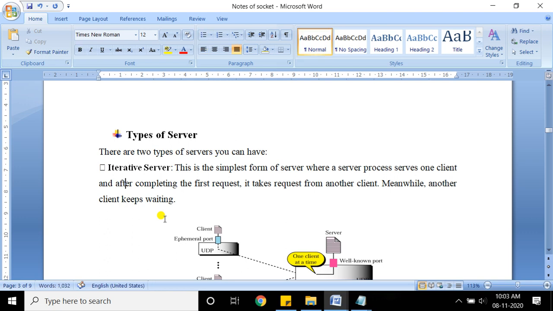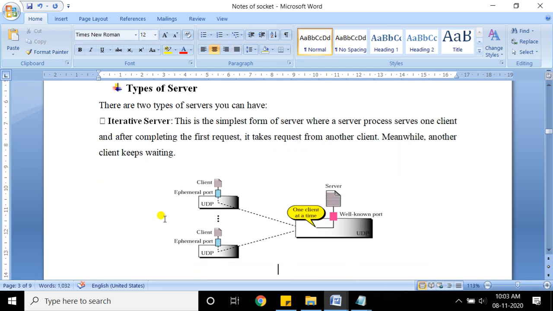Now let me talk about the different types of server. There are basically two types of server, based on the way in which they execute. A server is either iterative type or concurrent type. The concept is very simple: there is only one server and there are many clients. In iterative, the requests from the clients are handled one by one.